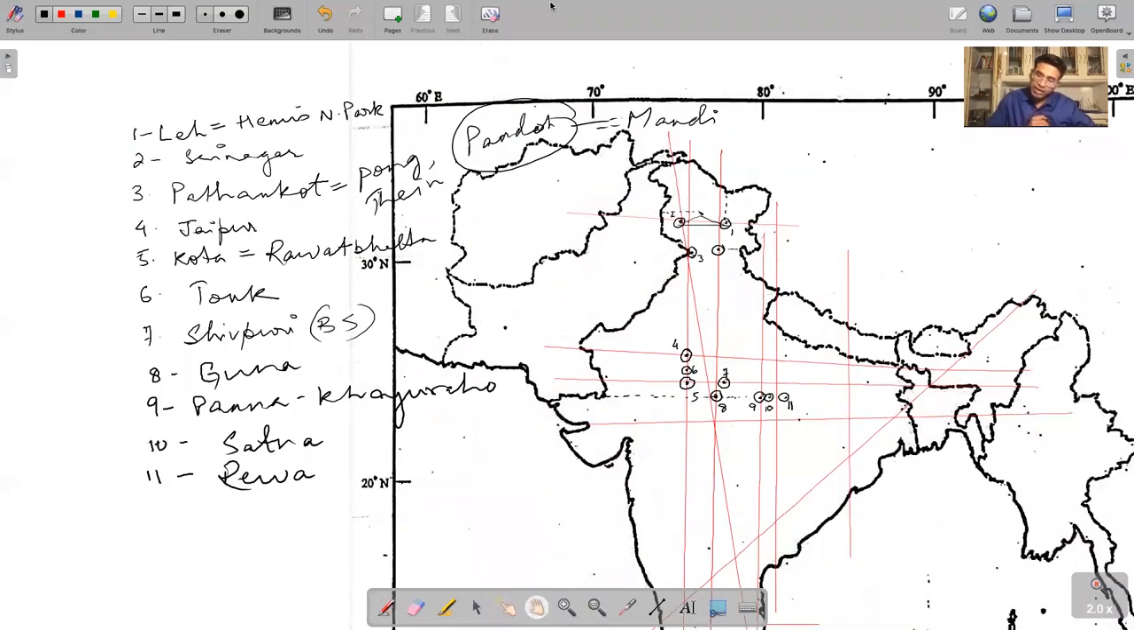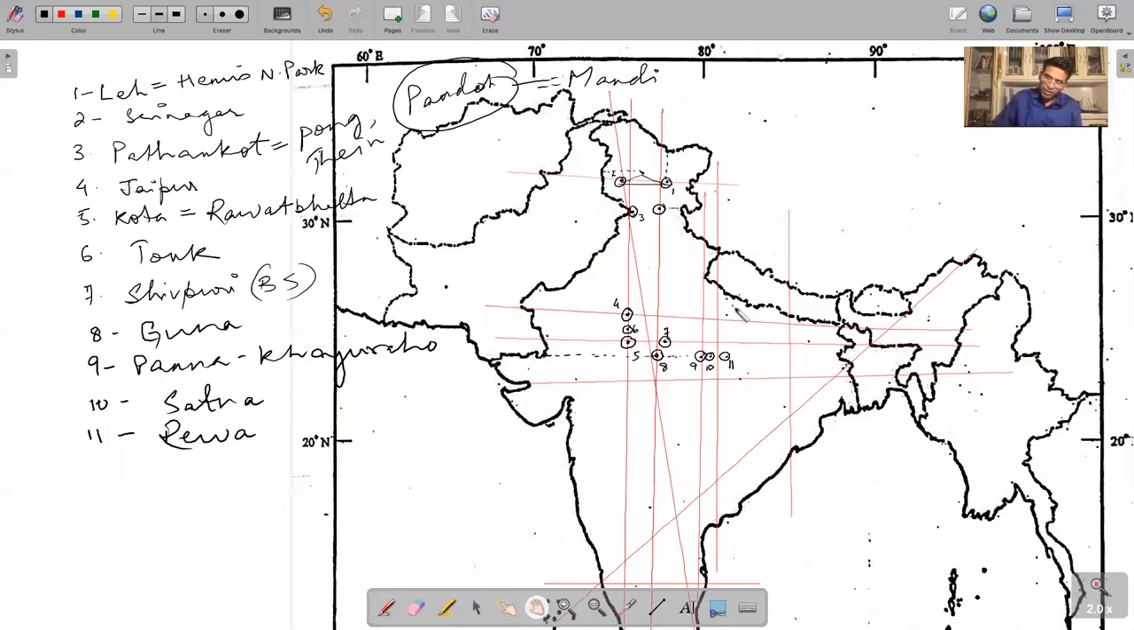Panna, yes, has the diamond mines, and they are industrial diamonds. At Panna, you have industrial diamonds. Do you know what mountains are along Satna and Riva? The Vindhyan mountains. The part of the Vindhyas near Satna and Riva is the Kaimur Hills. Kaimur, exactly, part of Vindhyanchal, Kaimur Hills.